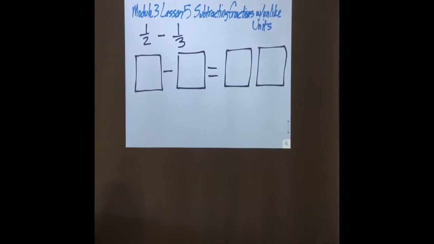Well, we're drawing out a half. That means we're going to draw a line down the middle. Wow, that's not good. All right, I like that better. And then I'm going to shade in what? One of the two, right? Because that's what the top number means. I'm going to shade in one of the two.